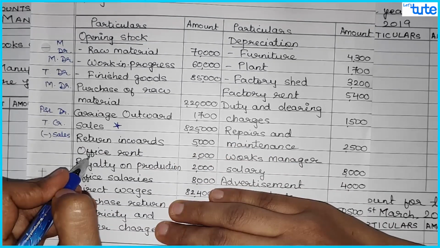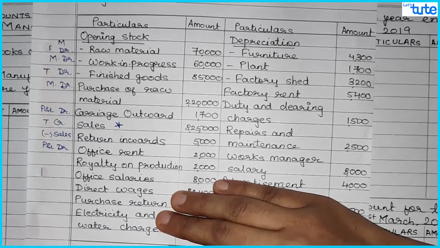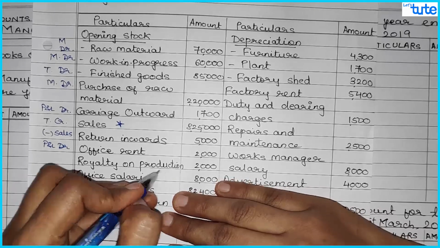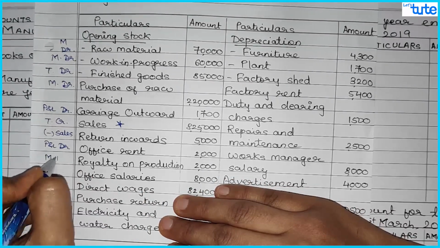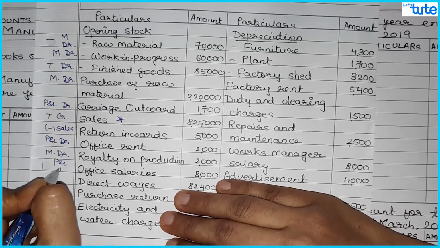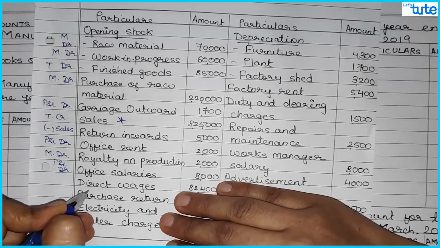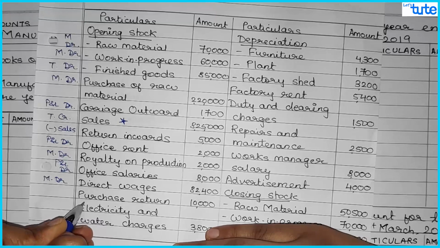Then that is office rent. So this is your office expense, P&L account debit. Royalty on production. So now this is again production related expenses. So this is a manufacturing expense. So manufacturing account debit. Office salary, office expense, P&L debit. Direct wages, again manufacturing expense. So manufacturing account debit.